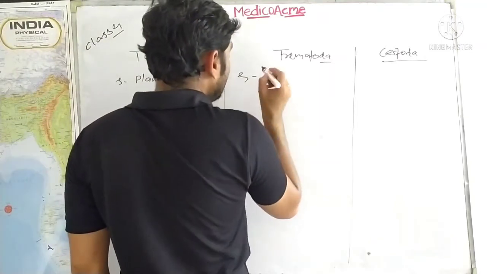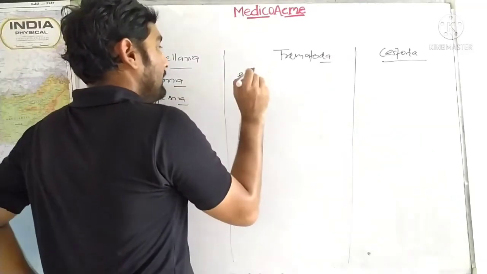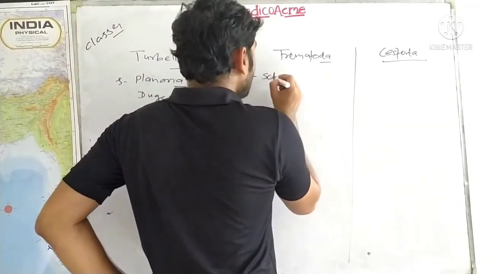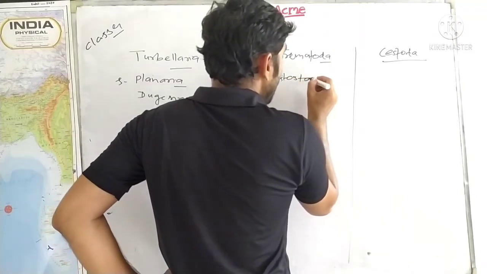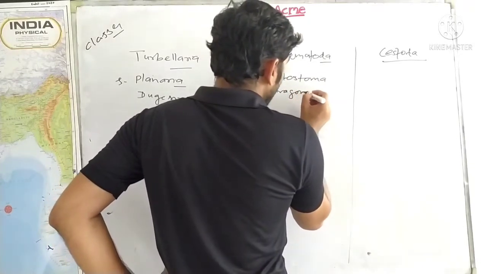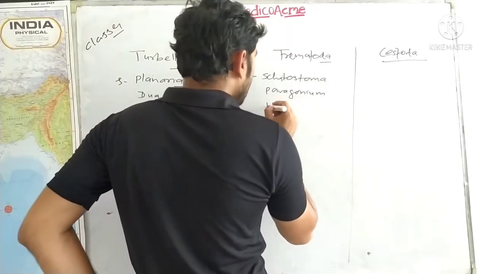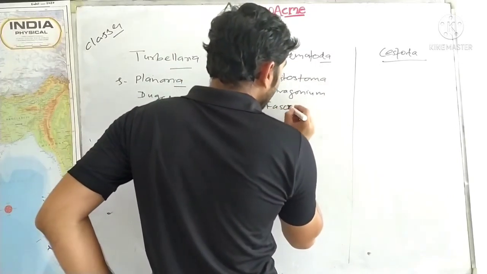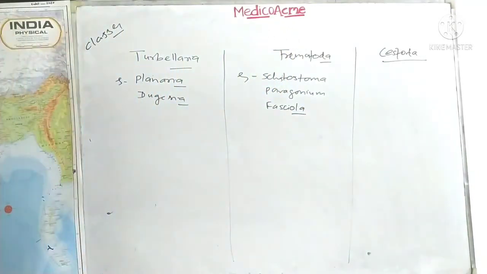Here, the three important things which you should remember are Schistosoma, Paragonimus, and the third and most important, Fasciola hepatica. Fasciola has different species.